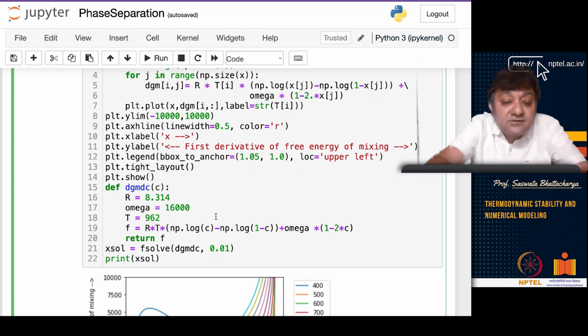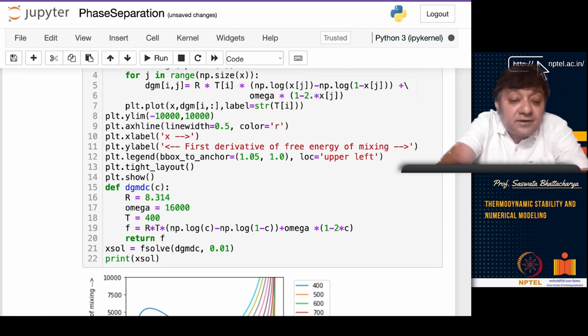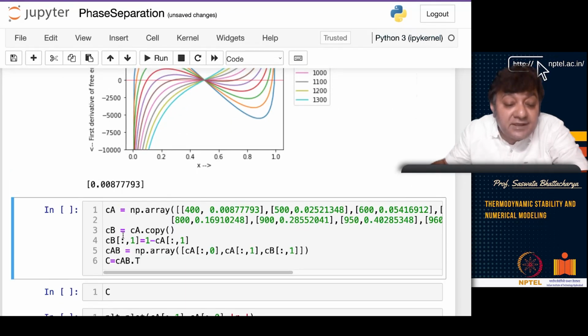Say for example, I can solve this for T equal to 400. If I look at T equal to 400, I am just solving it for a given temperature. You see one of the points is 0.008.